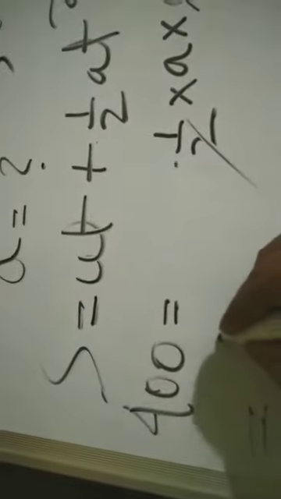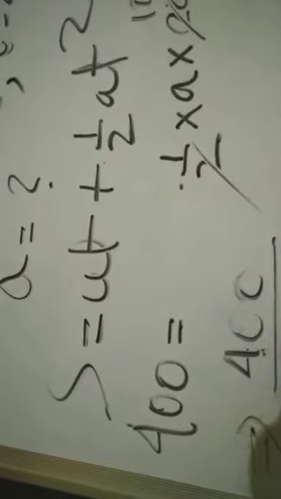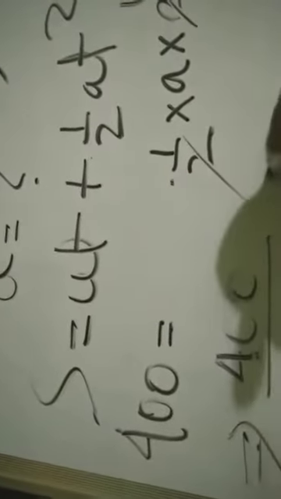Now we can cancel it here, as 10. You can multiply also, or just bring it down without multiplying. So 400 by 10 into 20 equal to a. Now do the cancellation.